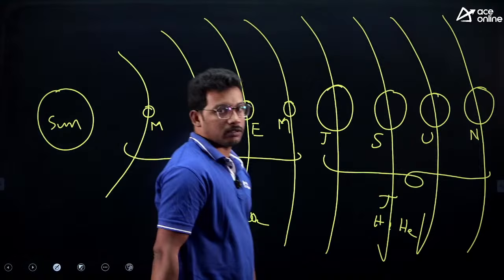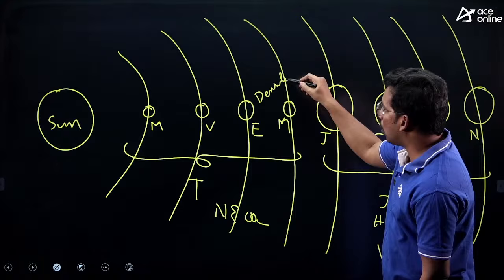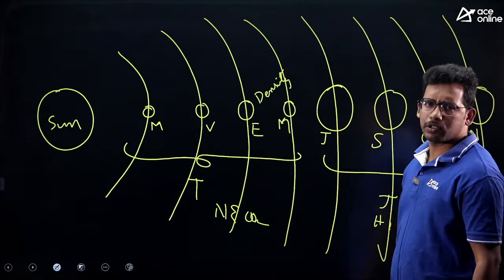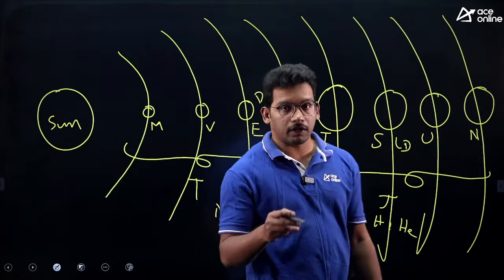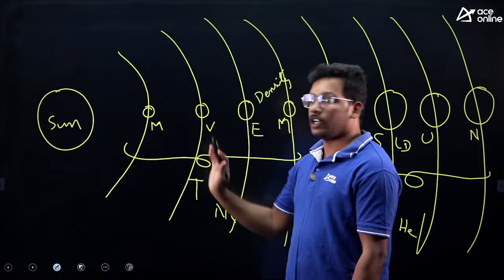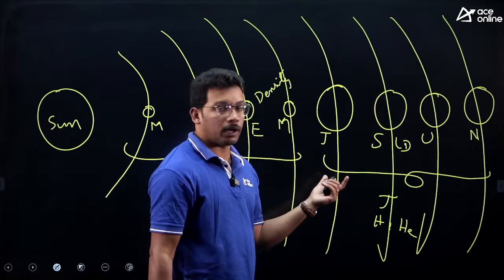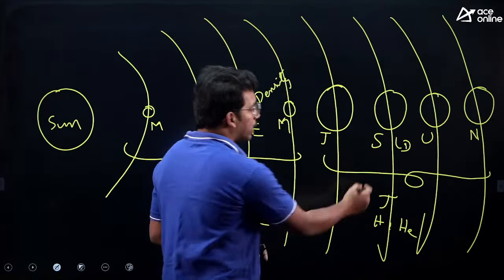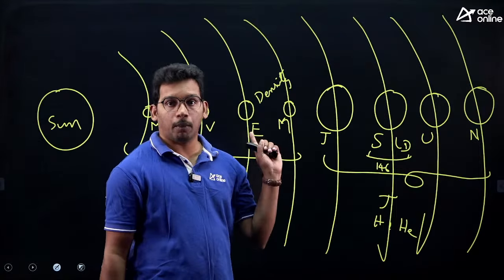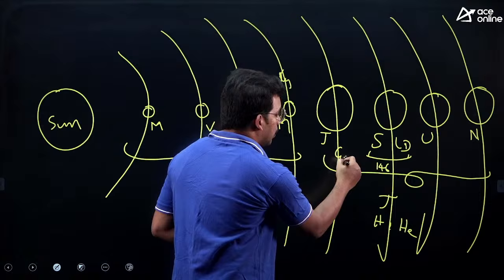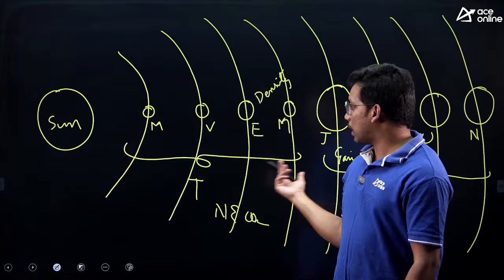And some important facts about these planets. Earth has the highest density among all the planets. Very important question, there is a possibility. And lowest density is with the Saturn, low density. I am discussing all the facts, try to remember. And Mercury is the smallest in terms of size, and Jupiter is the largest. Okay. And highest moons are located in Saturn, around 146, highest moon. And the largest moon among all the solar system is Ganymede, which is moon of Jupiter, right. So all these facts are important.